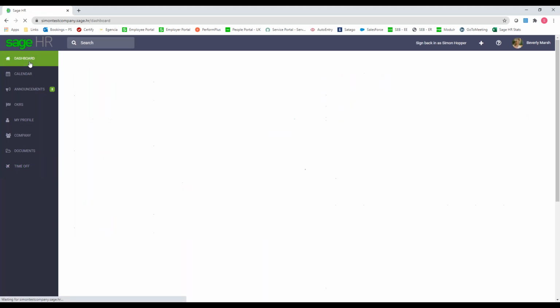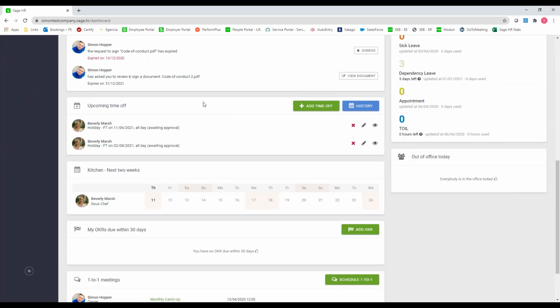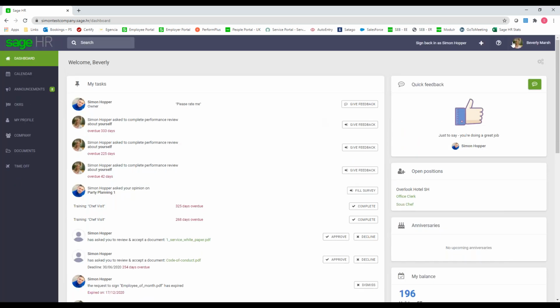But how does Beverly put a holiday request in? So she can go to our dashboard. If I scroll down a bit, up and coming time off area, you can add a time off request through there. Top right, click the plus symbol, time off request through there. Or as I said, if you're using the mobile app, you can add the time off request there.